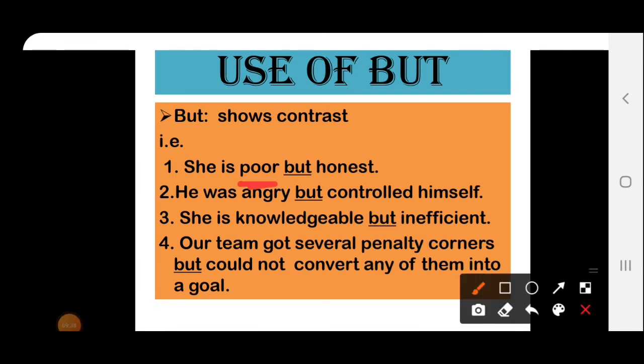She is poor but honest. This is a total contrast. He was angry but controlled himself. Anger and control, these are contrast. Knowledgeable and inefficient, this is also a contrast. And here, penalty corners but could not convert any of them into a goal. Here also contrast is shown. So, to show the contrast, we use the conjunction "but".